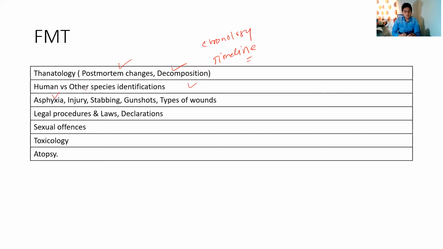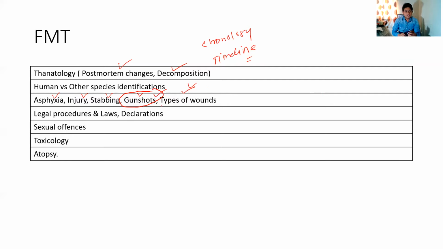Then asphyxia, what is homicidal, what is suicidal, what are the different signs you get, types of injuries, stabbing, and how to differentiate between a stab wound and other kinds of injuries. Gunshots are a very important topic in forensic medicine: types of guns, types of bullets, and different exit and entry wounds, frequently asked. Types of wounds, what is bruising, what are abrasions, again commonly asked.